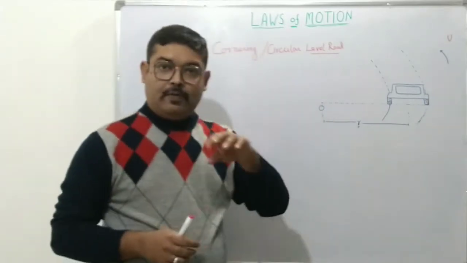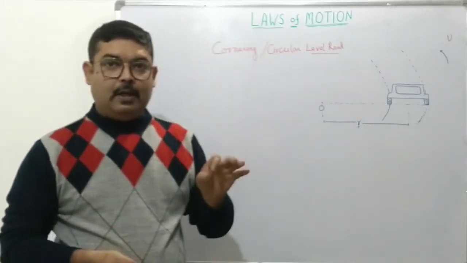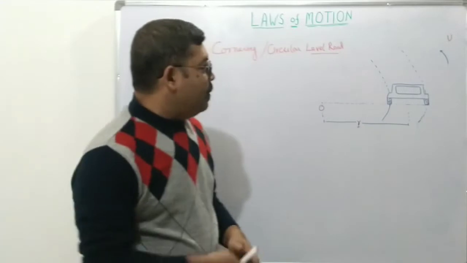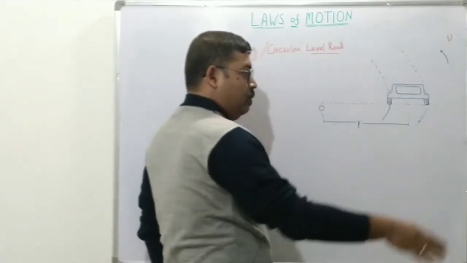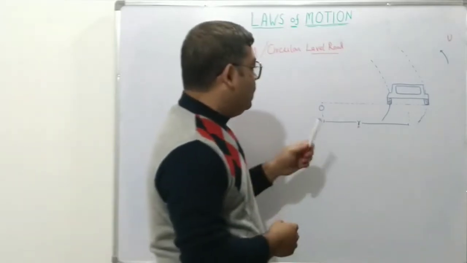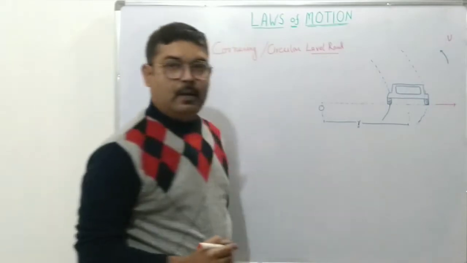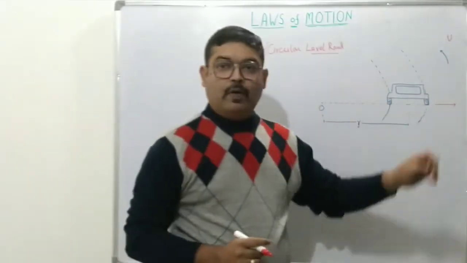You may please refer to the previous video where we have discussed centripetal and centrifugal force. Now when the car is taking this turn, it will experience a centrifugal force which will be directed radially outwards in this direction, and so it will tend to move out.